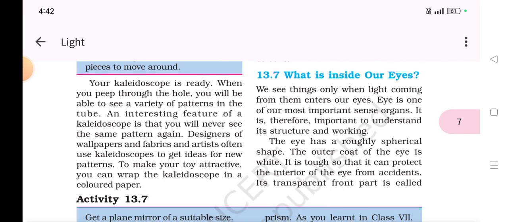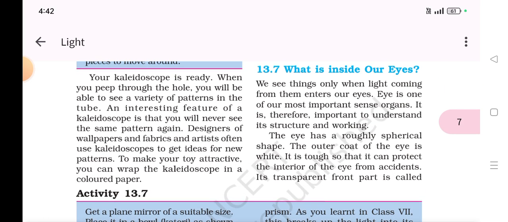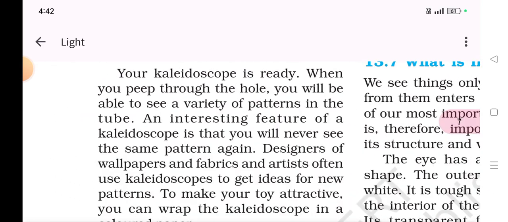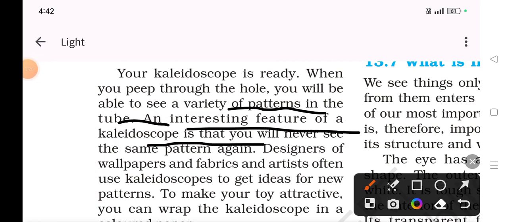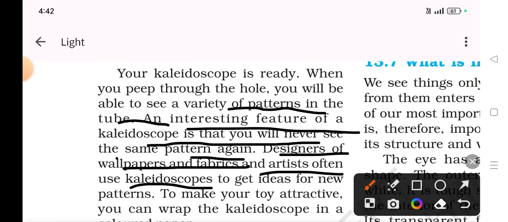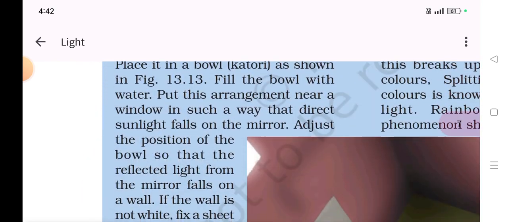Your kaleidoscope is ready. When you peep through the hole, you will be able to see a variety of patterns in the tube. An interesting feature of the kaleidoscope is that you will never see the same pattern again and again. Designers of wallpapers and fabrics and artists often use kaleidoscopes to get ideas for new patterns. To make your new toy attractive, you can wrap the kaleidoscope in colored paper.